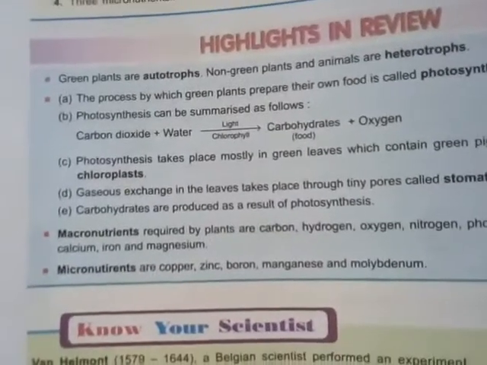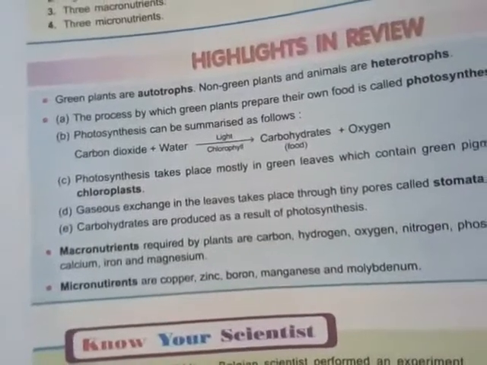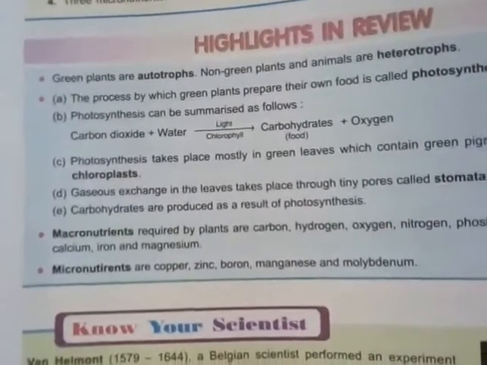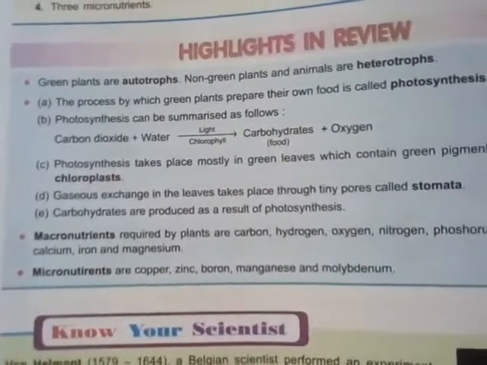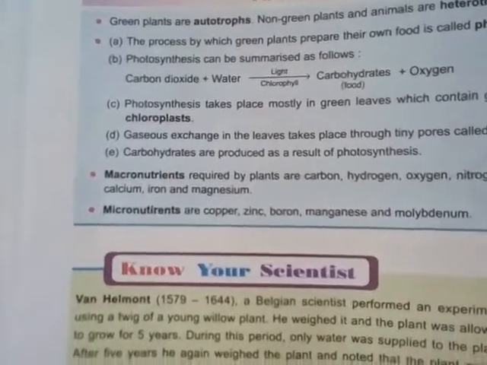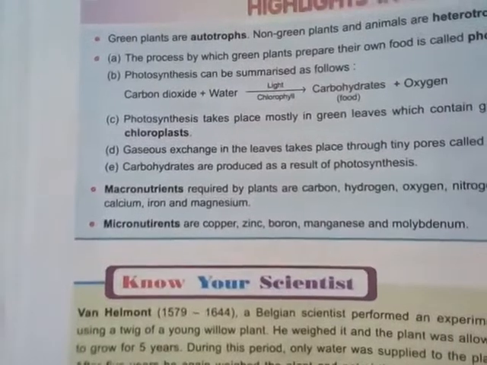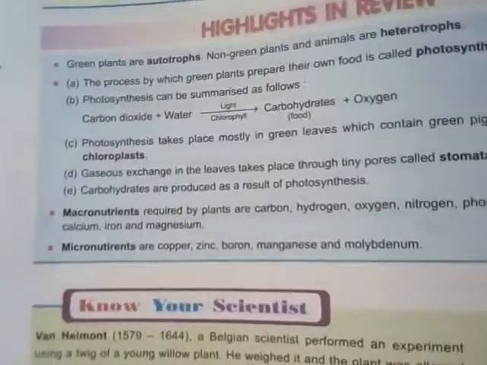Okay, and what are micronutrients and macronutrients? The nutrients which are very vital and essential for the plant are called macronutrients, like nitrogen, oxygen, phosphorus, and sulfur. And the micronutrients, those that are not so much needed, are like copper, zinc, boron, manganese, and molybdenum. Those are called the micronutrients. So macro and micronutrients. Okay, so this is all about your chapter, photosynthesis.